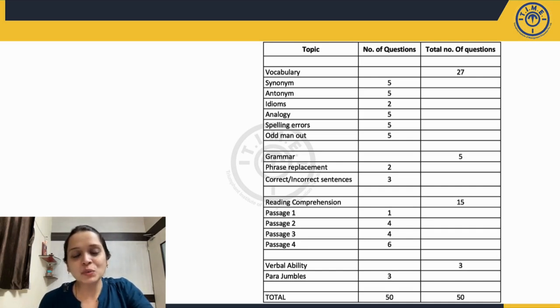Analogy questions were a mix of moderate and challenging set, because for some of them, even if we knew the meaning of the words, the relationship was not easy to identify, so these questions might have been a problem. Spelling errors were largely doable, with a few changes here and there with regards to the level of difficulty.